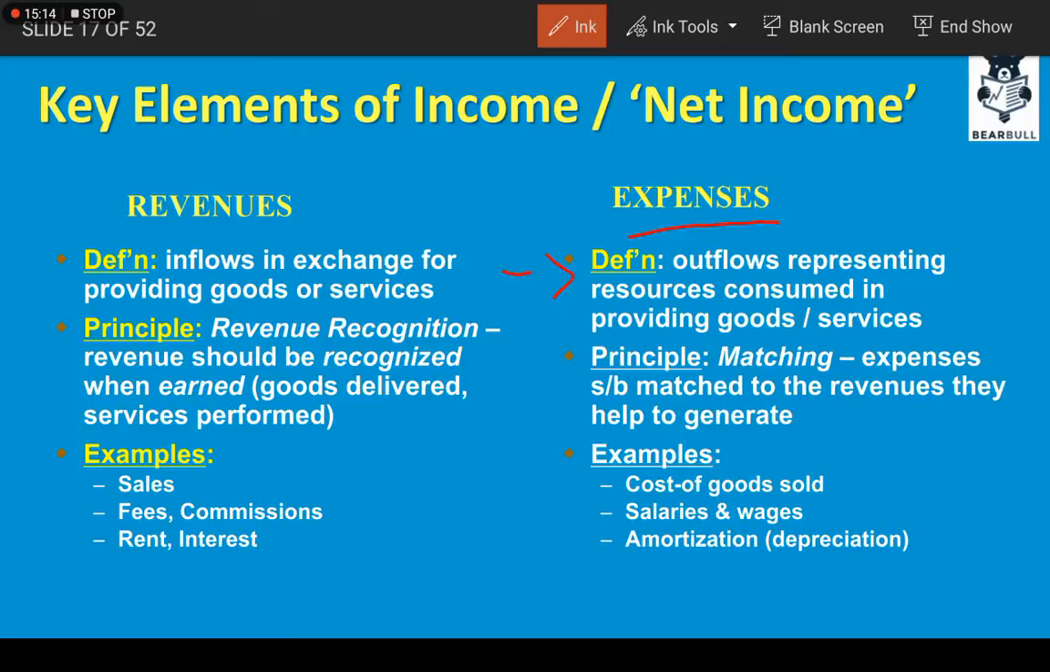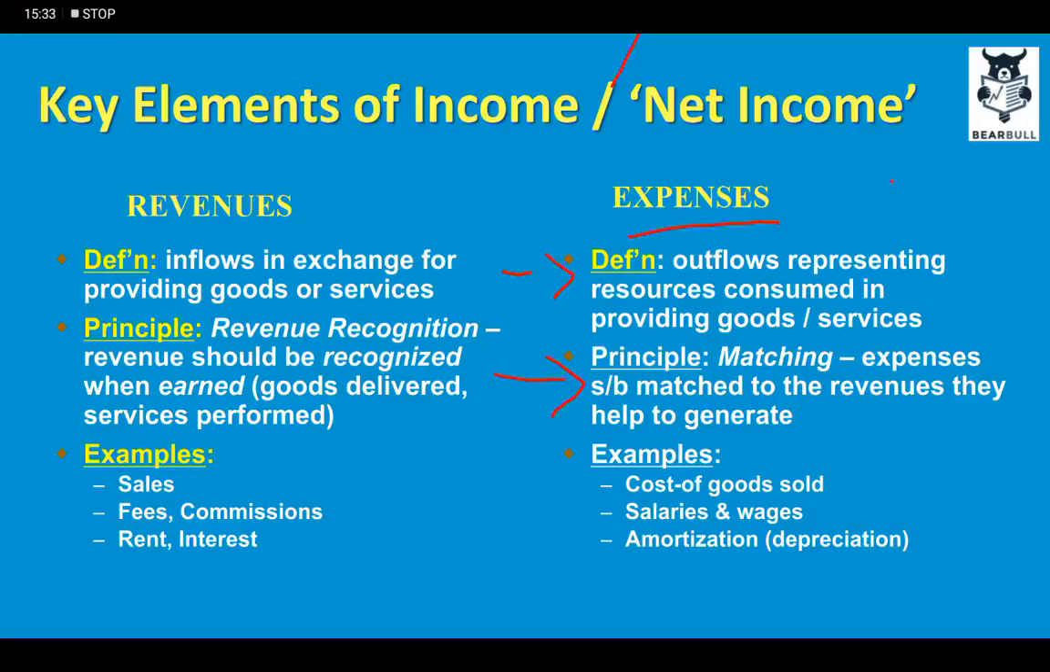So when do we recognize expenses? The principle of expense recognition is the matching principle, and this states that expenses should be matched to the revenues they help to generate.